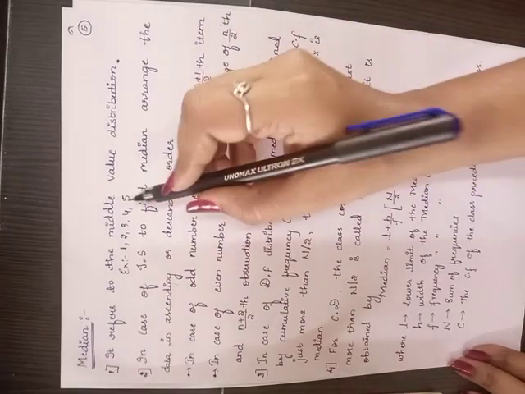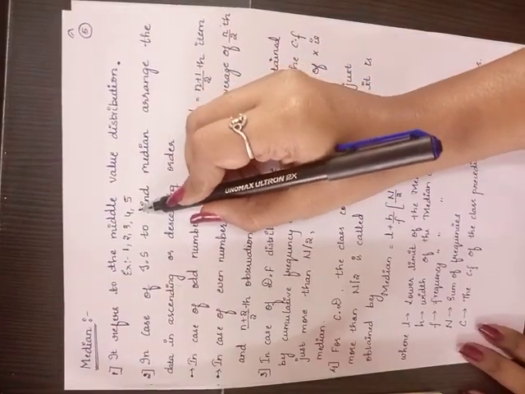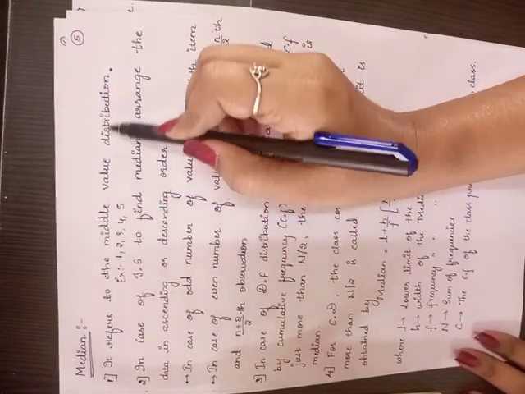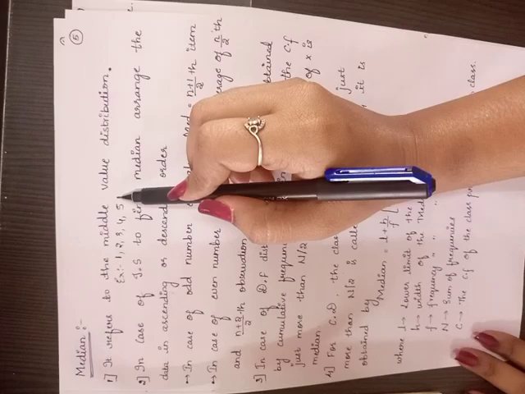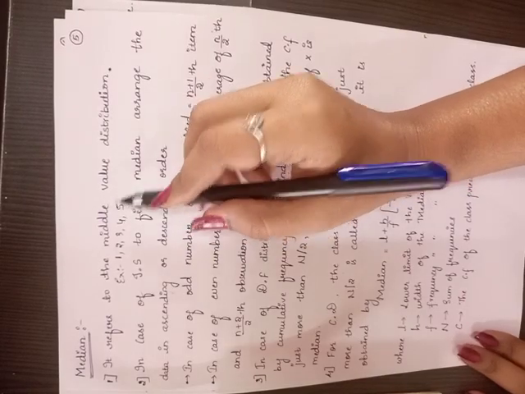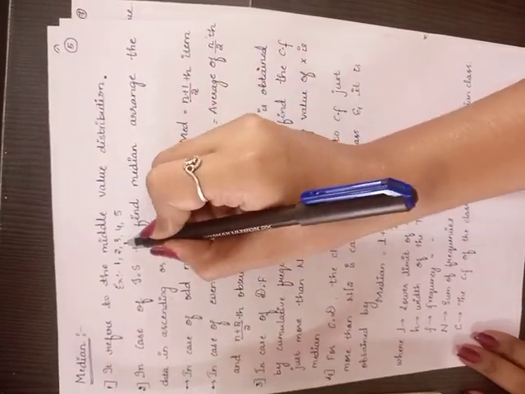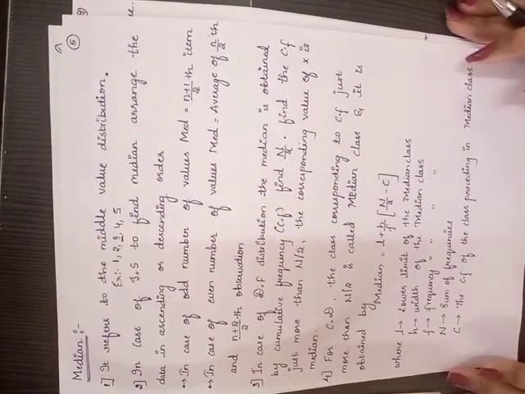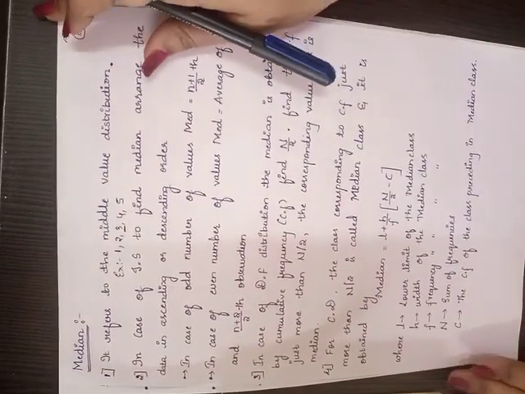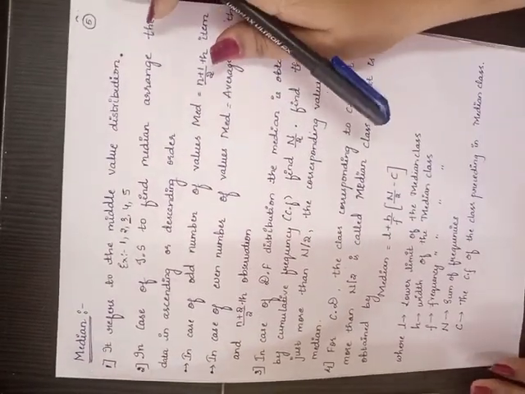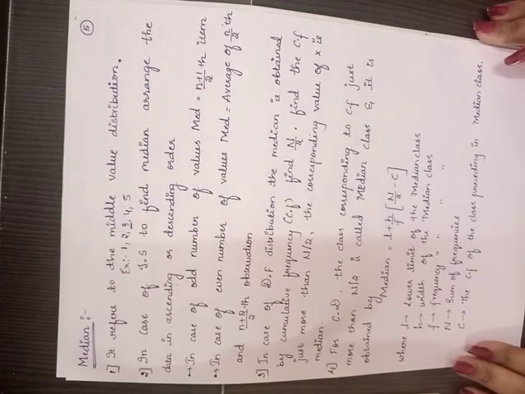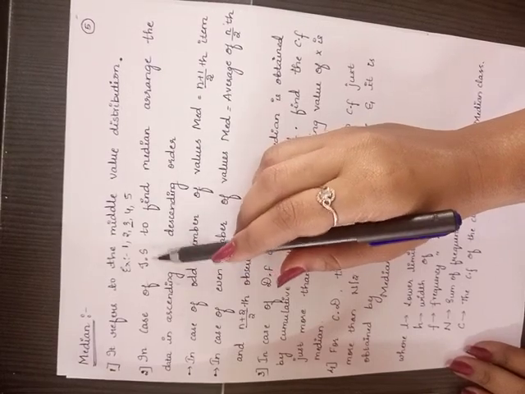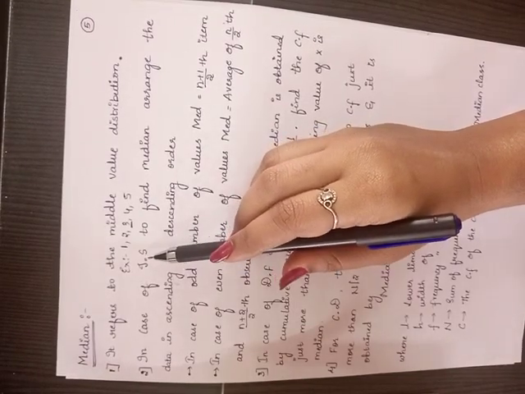So here, this is nothing but an example of an individual series. In this individual series, we need to consider the middle value distribution. Middle value distribution is nothing but the middlemost term which we are going to consider here. So the middlemost term is what here? 3. This is your basic concept which you have already learnt in your 10th standard, and along with the revision in your theory classes which have already been completed. Hope it is clear.